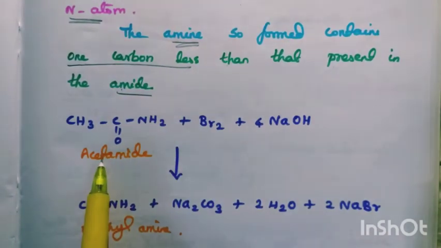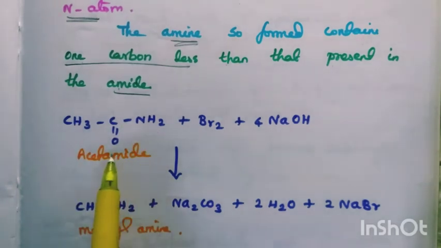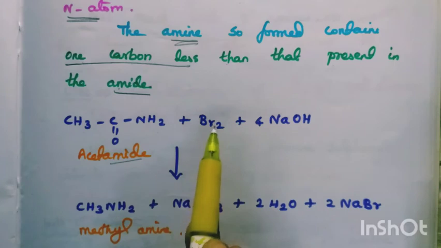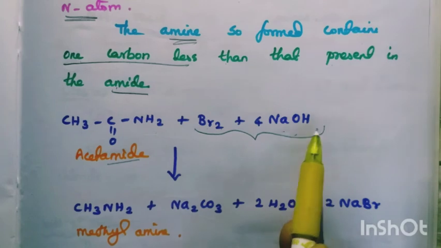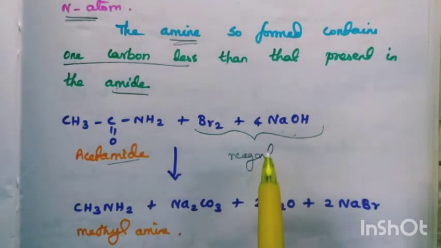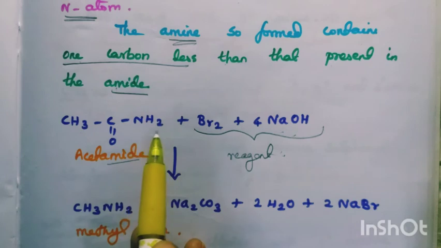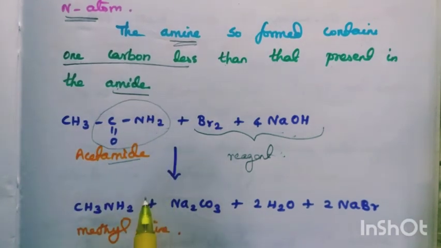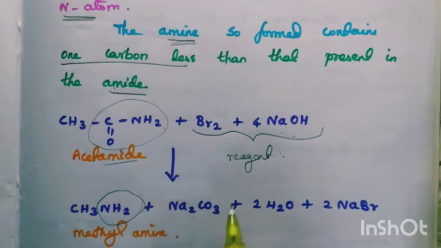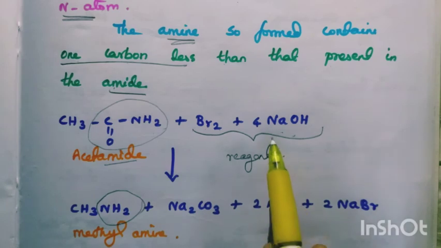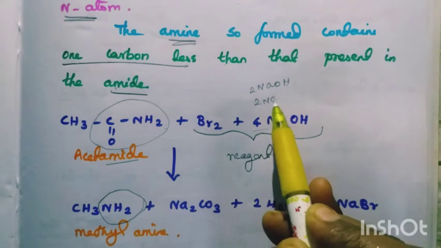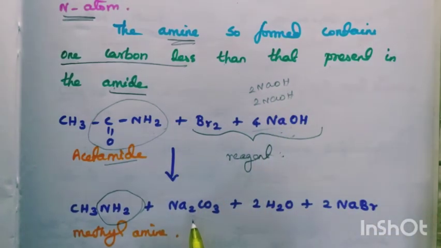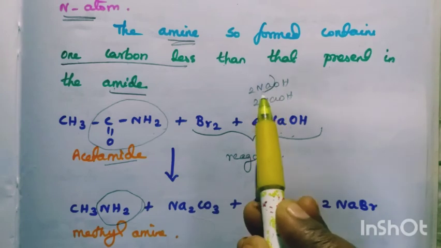Let's see the simple amide, acetamide, an acetic acid derivative. So it is acetamide with bromine and NaOH, our Hoffmann degradation reagent. In this reaction, the amide is converted to NH2. This is the step we are going to see here. How does this take place? 4 Na is there, no? 2 NaOH, let's write like this. What happens? 2 NaBr goes out.